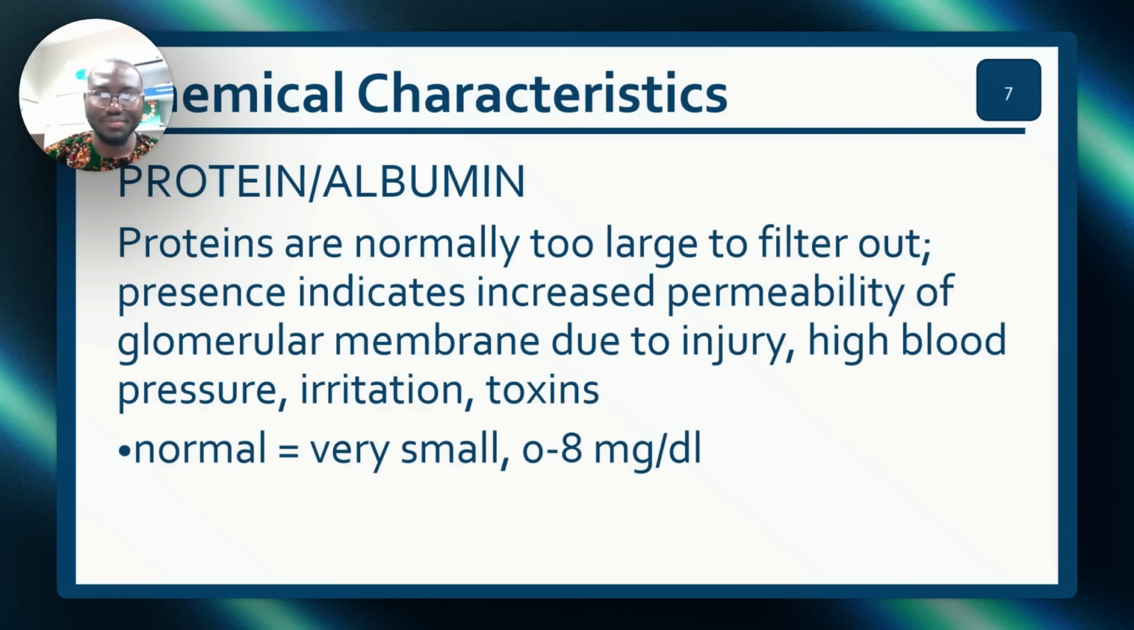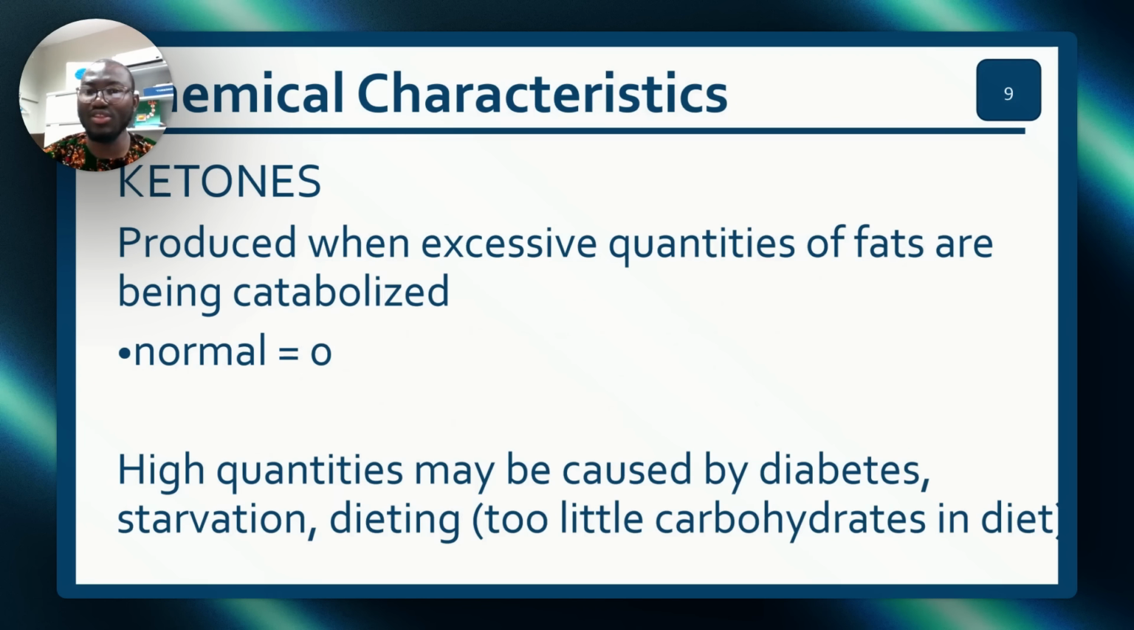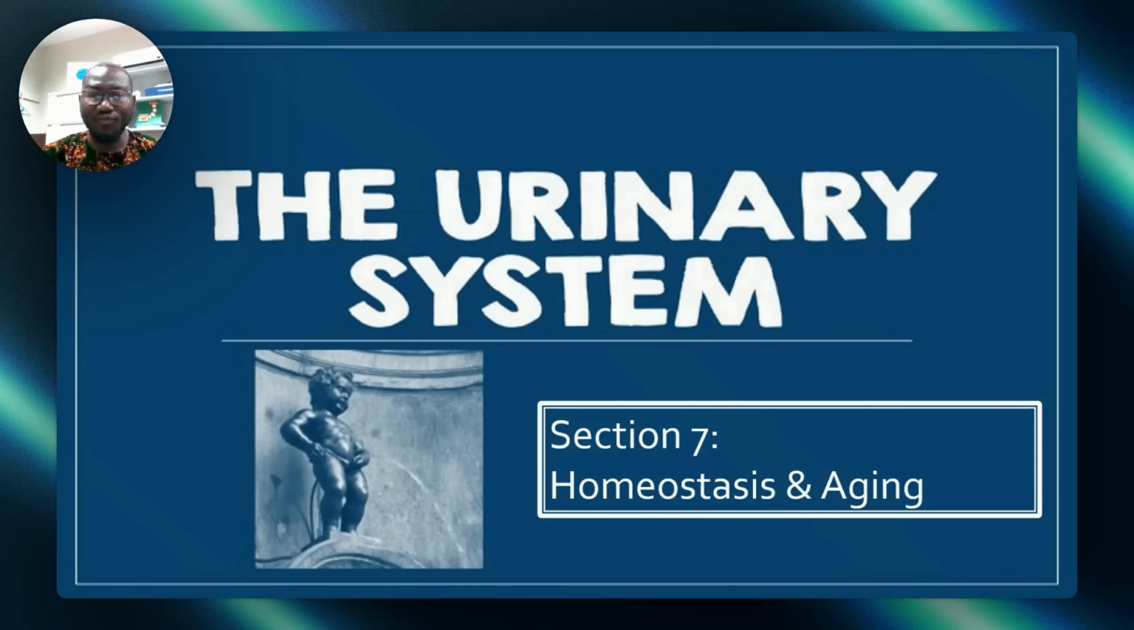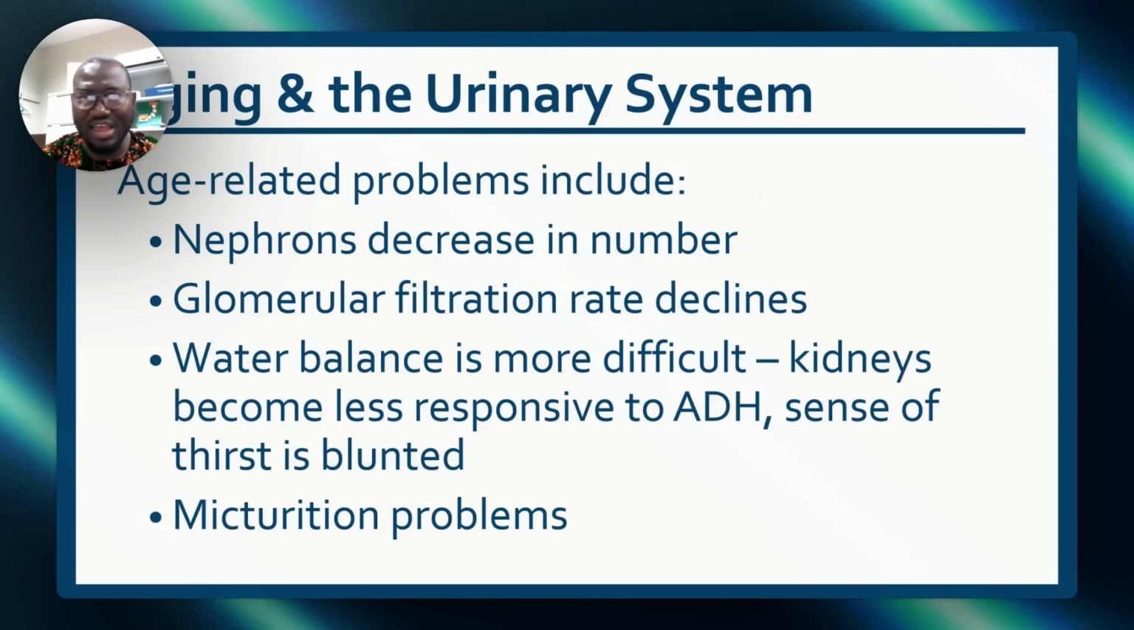All right? Now, sometimes we have protein in the urine. We have albumin in the urine. Protein in the urine, albumin in the urine, glucose in the urine. When there's excess glucose in the urine, there's a problem. Glucose should be reabsorbed in the PCT. Ketones also: when somebody has excess fats. So if somebody is starving for a long time, or on some kind of diet, or if somebody has diabetes, it can lead to an increase in ketones. We have a lot of other things, like maintaining balance, but these things are very, very important.